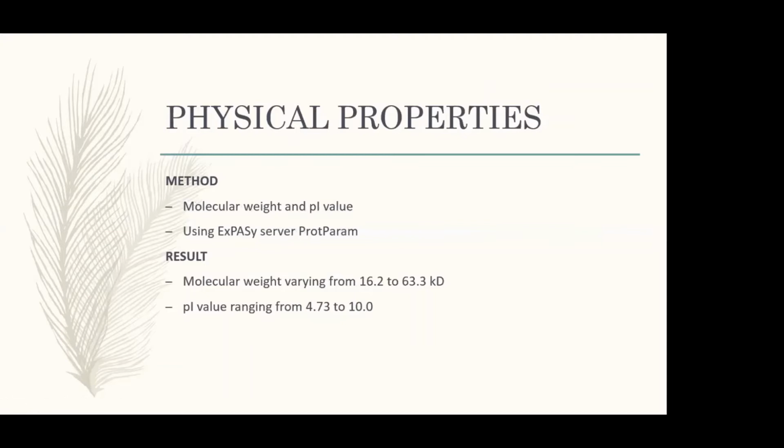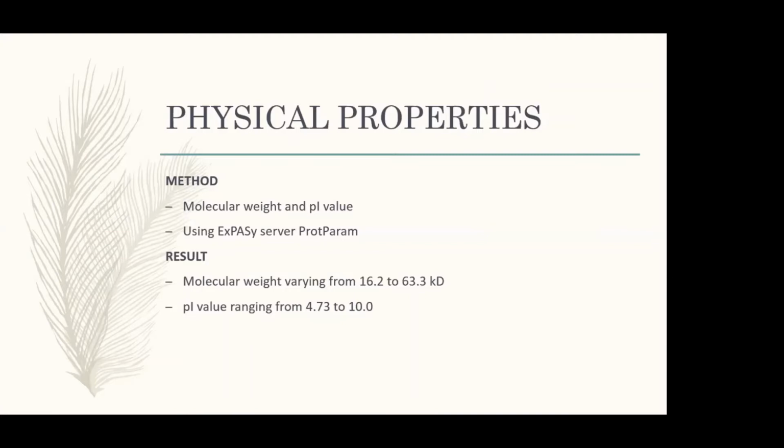Physical properties. Molecular weight and PI value were evaluated using the ExPASy server ProtParam. PI value is basically the pH value at which the net charge of a protein becomes zero.